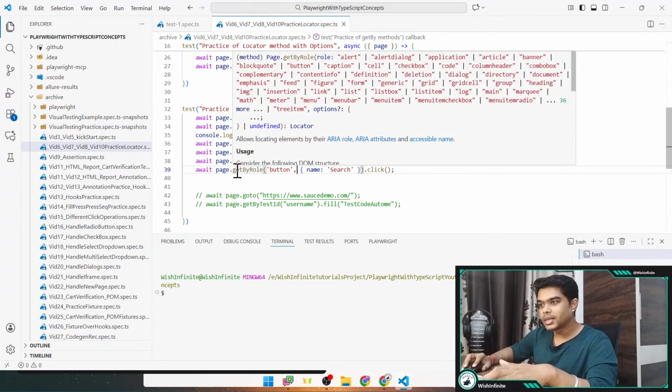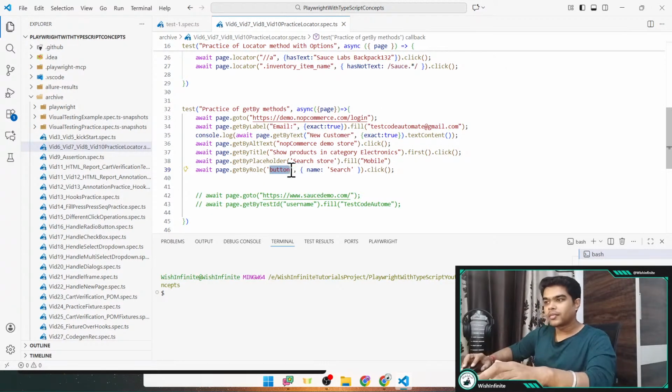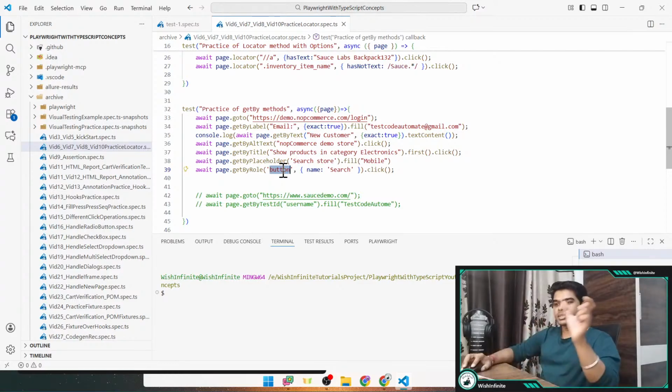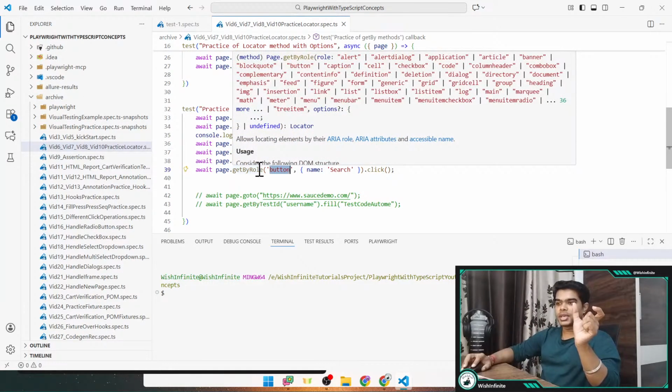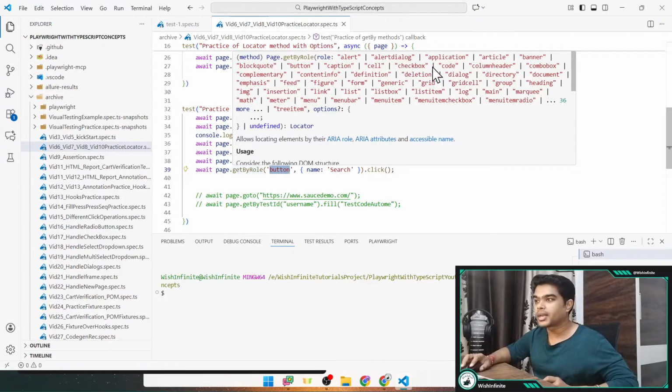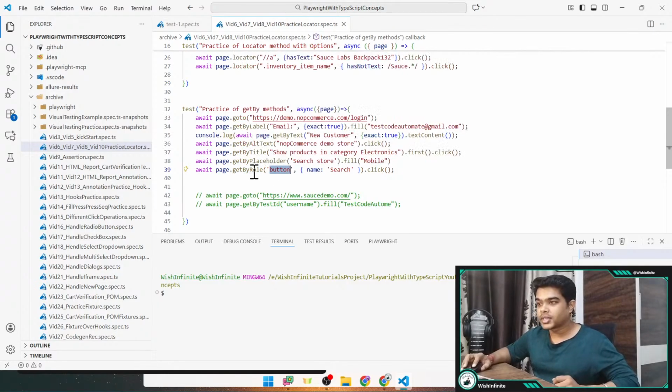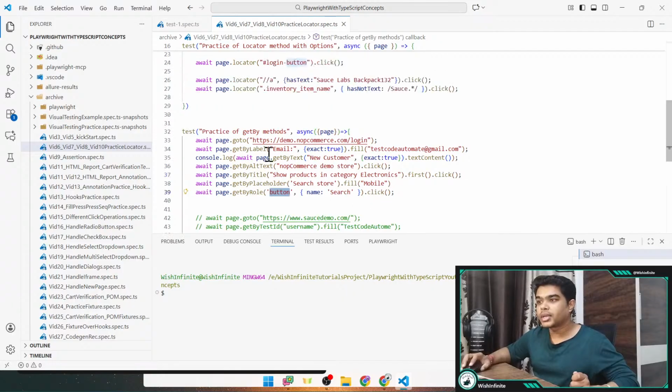Here I'm using this getByRole, where we need to provide its type. See here, if you mouse over that getByRole, we need to provide the role. So there are multiple roles which can be there, like alert dialog. For this one, it is button. See, we have selected the button. So like this, there would be multiple roles for the specific element, and for this one, it was a button, right? It may be the submit button, I think. And then we have this name: search, right?